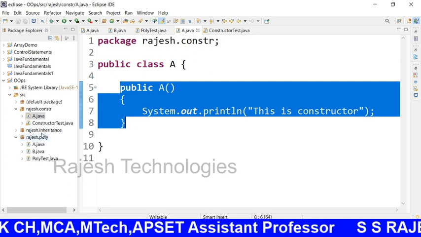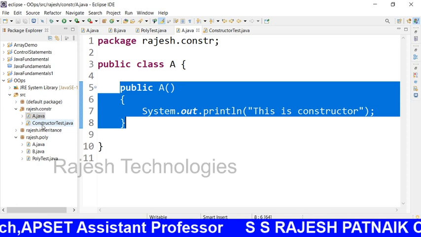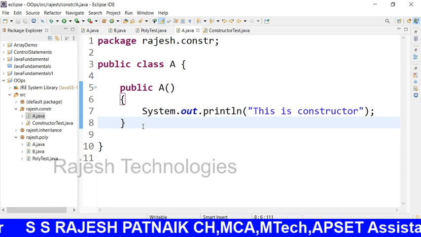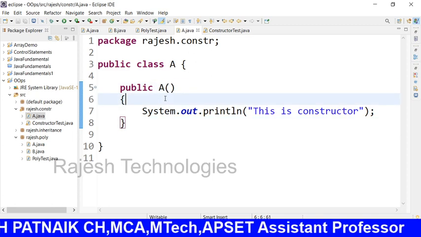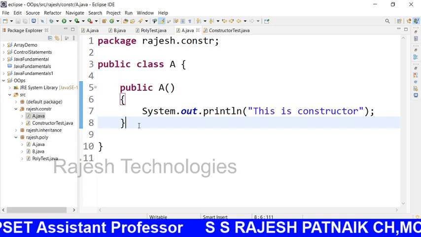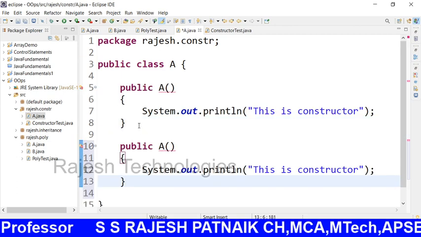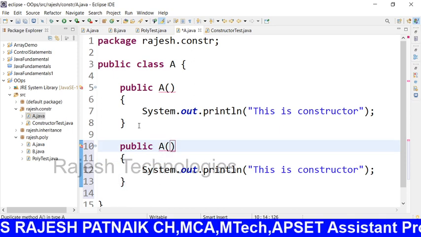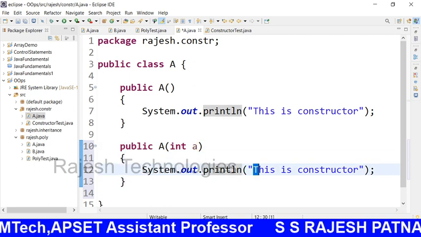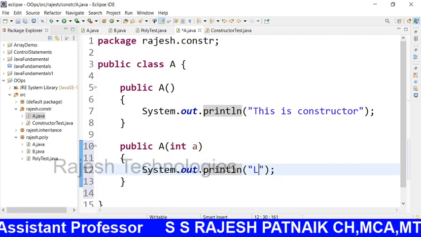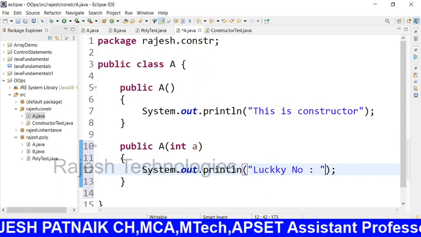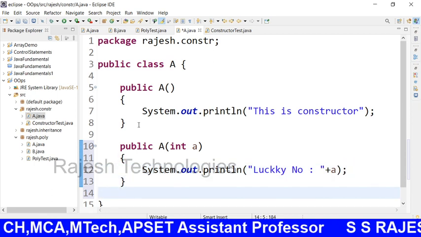Please remember that whether you create one or not, the Java compiler will create a constructor for you. That is the default constructor. Please remember, default means no arguments. If you create a constructor, you can create any number of constructors in a particular class. For example, I have another constructor, but with a difference in arguments, int A. So here I will write lucky number is plus A. Okay, I have two different constructors.